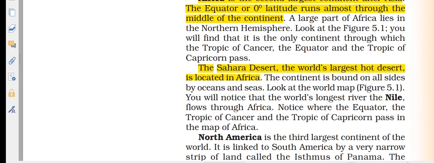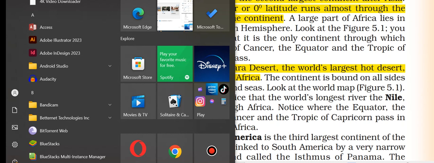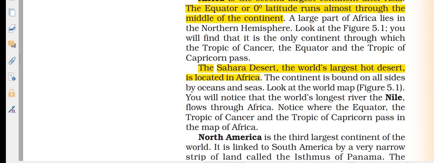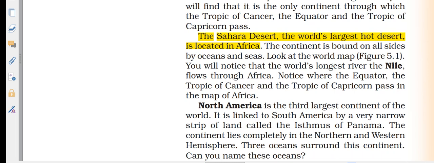The continent is bound on all sides by oceans and seas. The world's longest river, the Nile, flows through Africa.